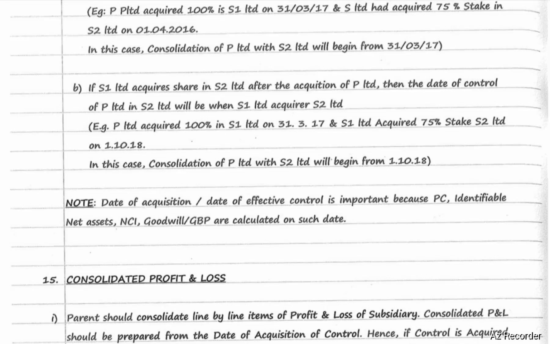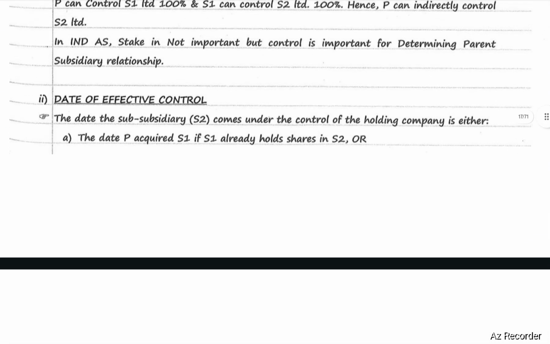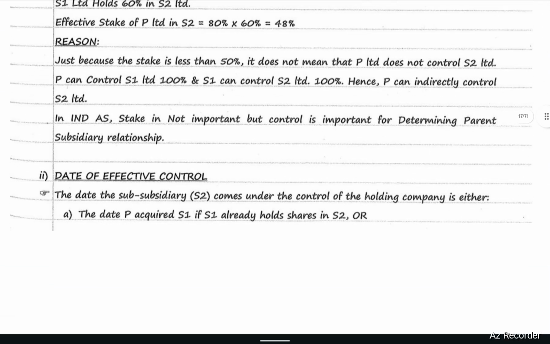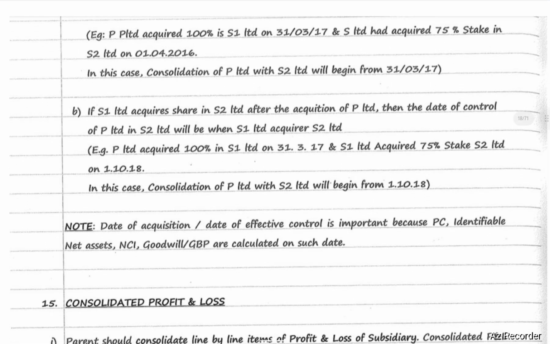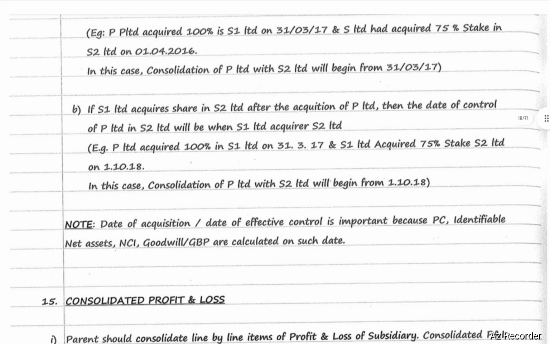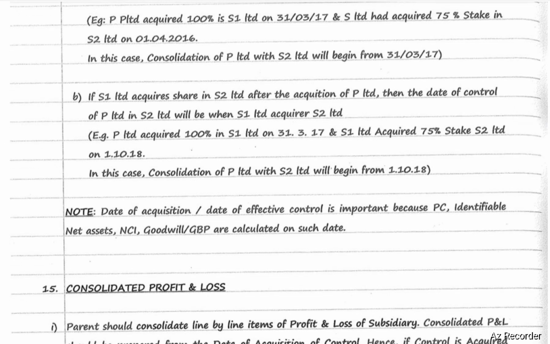Example first one, the date P Limited acquired S1 Limited, if S1 already holds shares in S2. P Limited acquired 100% in S1 as on 31st March 2017, and S1 Limited has acquired a 75% stake in S2 Limited as on 1st April 2016. In this case, consolidation of P Limited with S2 Limited will begin from 31st March 2017.